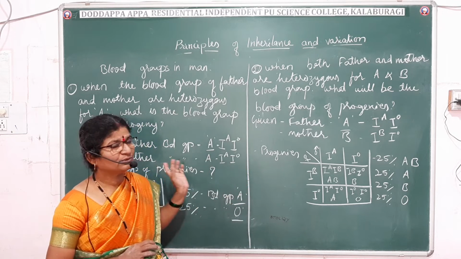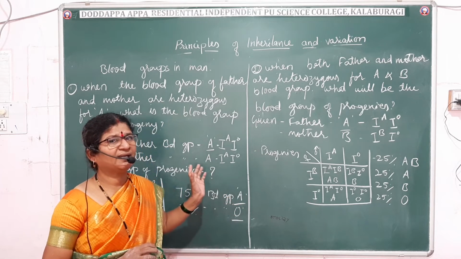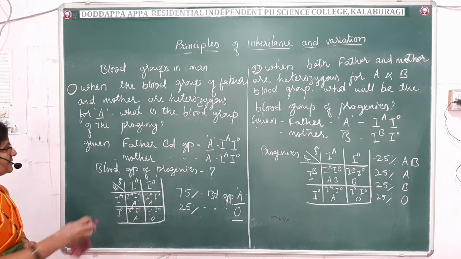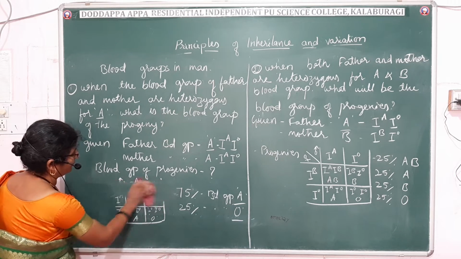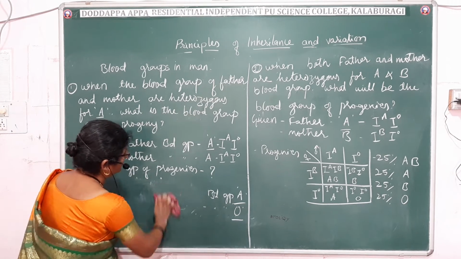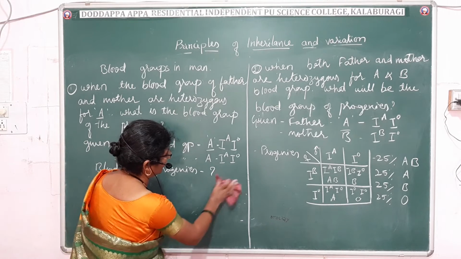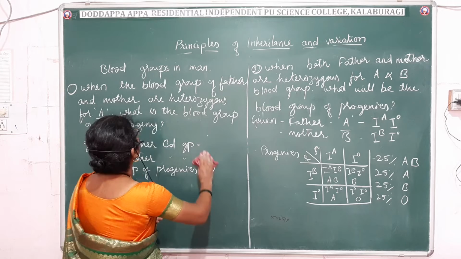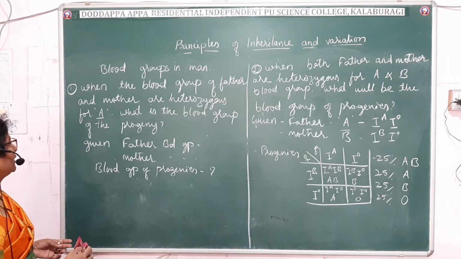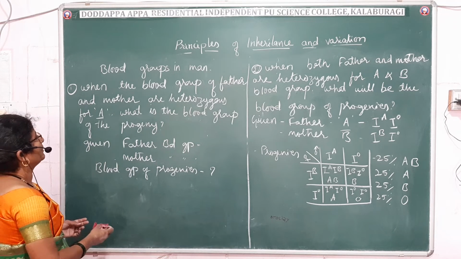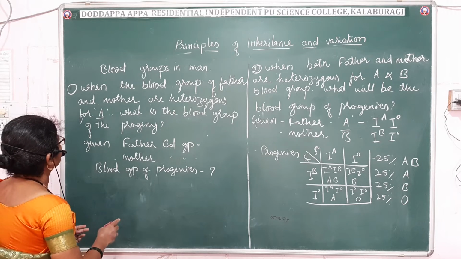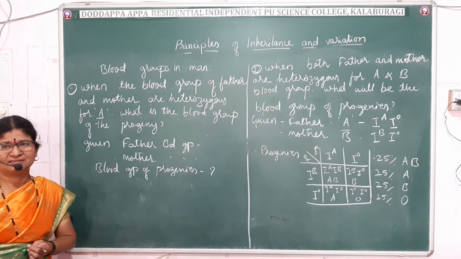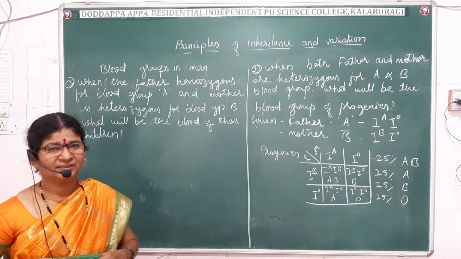So these are the two cases which we have taken. Let me take another case where the father is A and the mother is B and O group. Let me take. So when the blood group of father and mother is heterozygous for A and B, I have to rub all. Let me rub this. Now let me go to the third case.